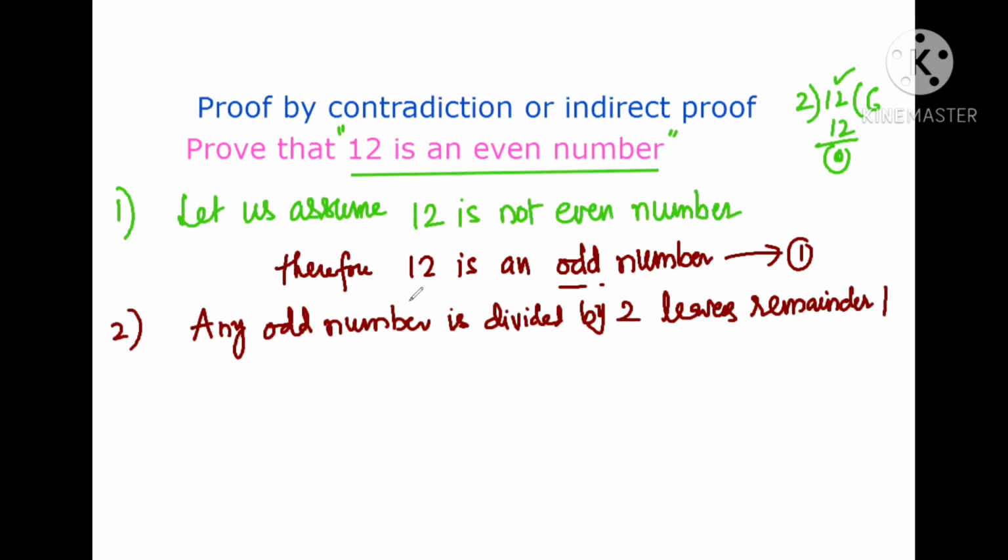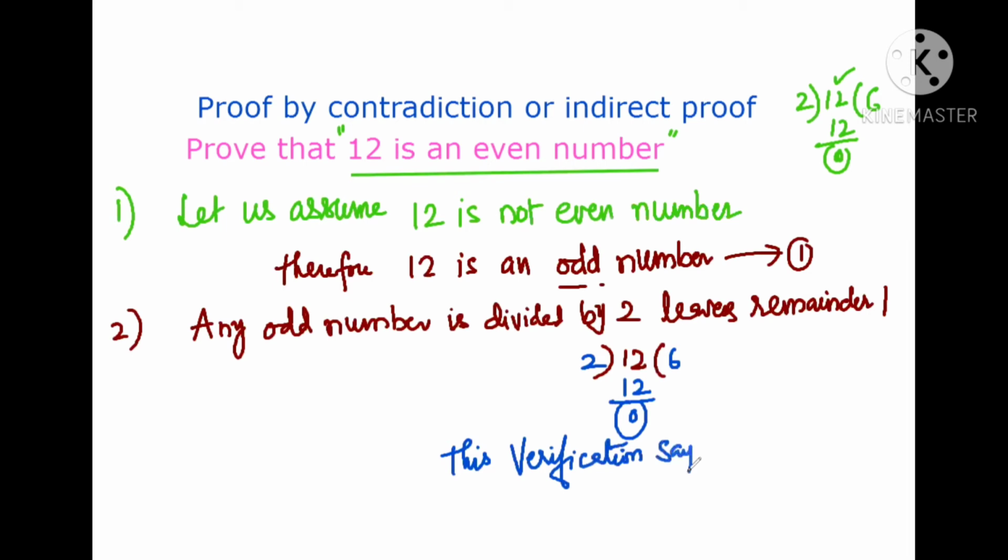So let us verify whether this is an odd or even number by dividing by 2. 2 sixes are 12. Here we got 0. This verification, or this derivation, says 12 is an even number.